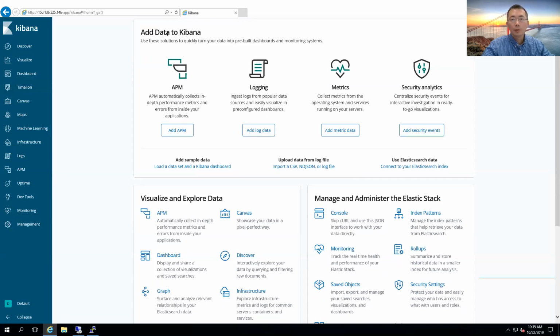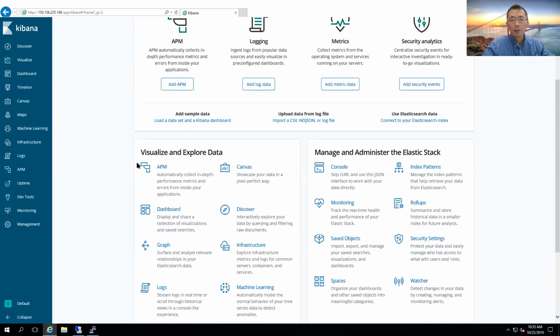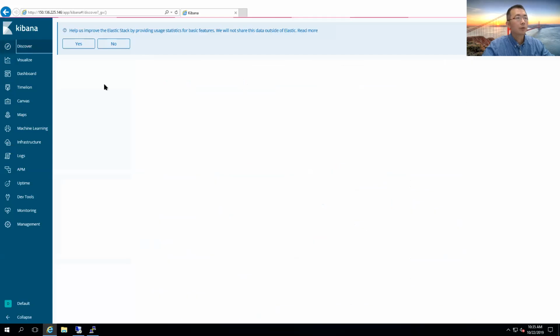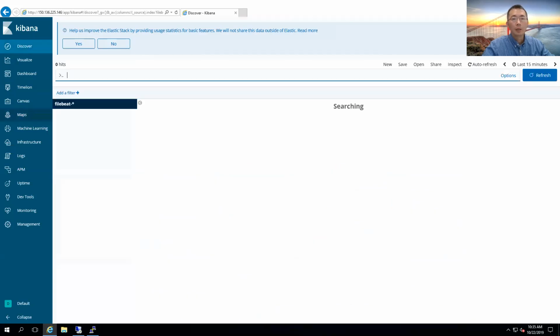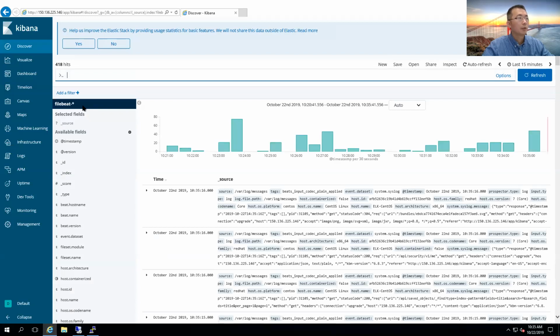You'll see how to add data into Kibana. You can visualize and explore the data, manage data, and manage the stack. And the Discover page, the Filebeat predefined Filebeat dashboard.